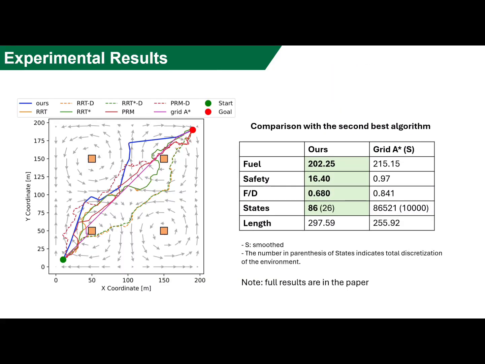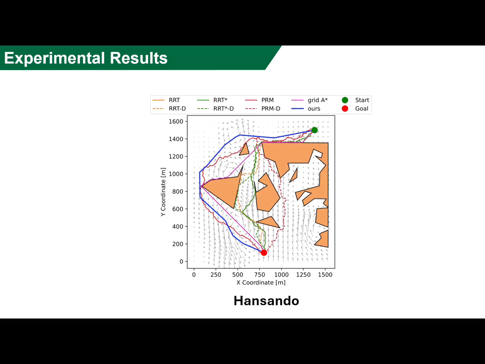To validate our proposed method, we compare with the state-of-the-art approaches. Our proposed method successfully identifies an optimal path by leveraging favorable current directions in this 4-gyre environment. We also validate our proposed method in real-world scenarios. For example, in Hansando with the generally strong adverse current and complex topological structure, our algorithm is still able to find the path with the best fuel consumption.